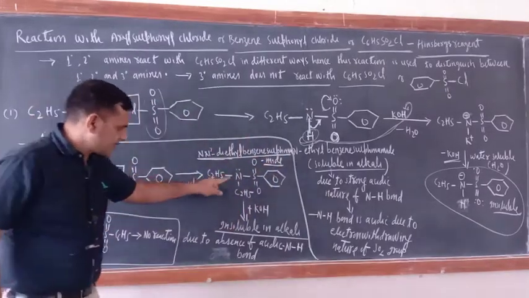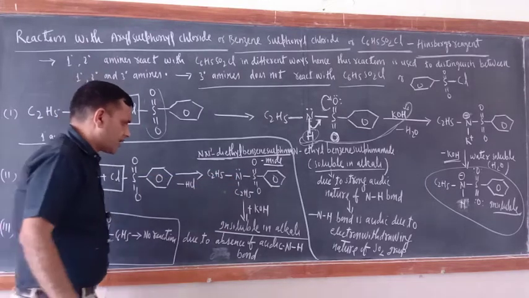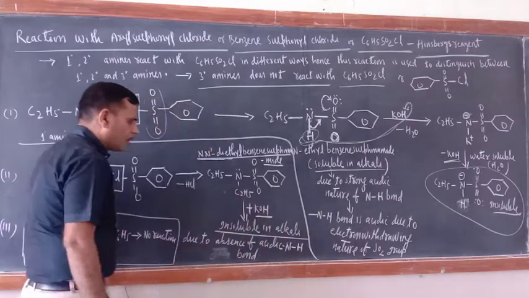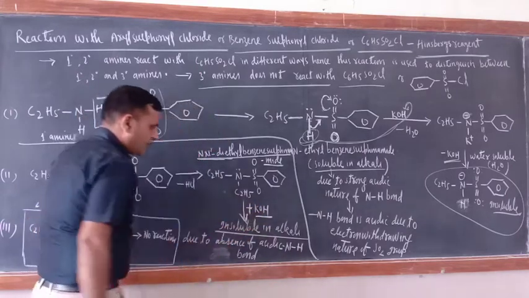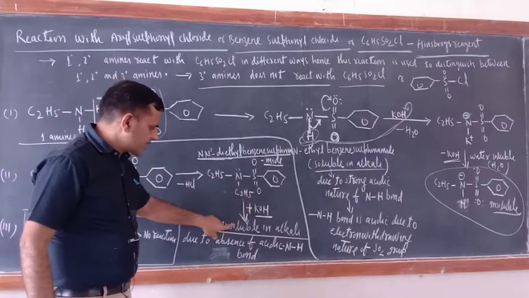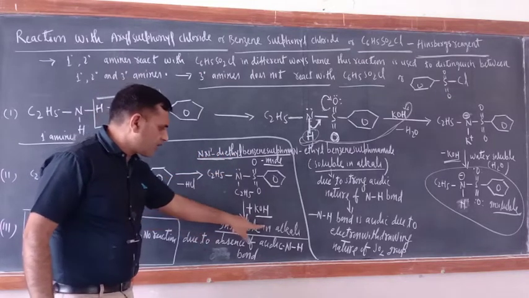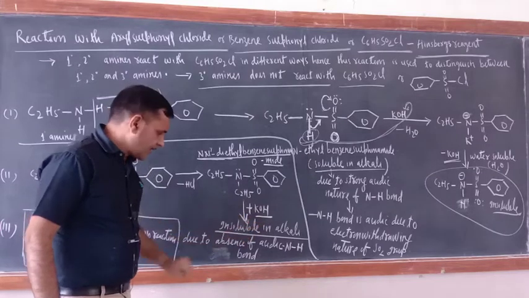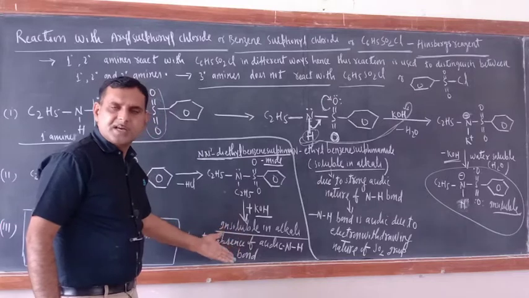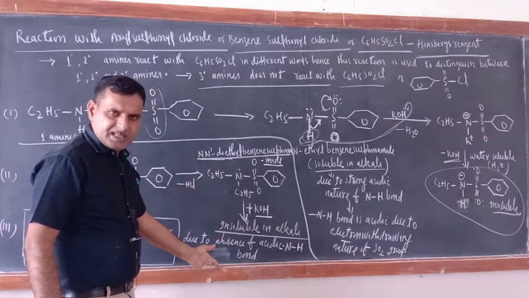Okay, now just see. Here the N-H bond is not there. Plus what is there? KOH. So now just try to understand here. It will not react. This compound, N,N-diethyl benzene sulfonamide, is insoluble in alkali. Why is it insoluble in alkali? Due to the absence of an acidic N-H bond. The acidic group is not there. Where is N-H? Absence of N-H.